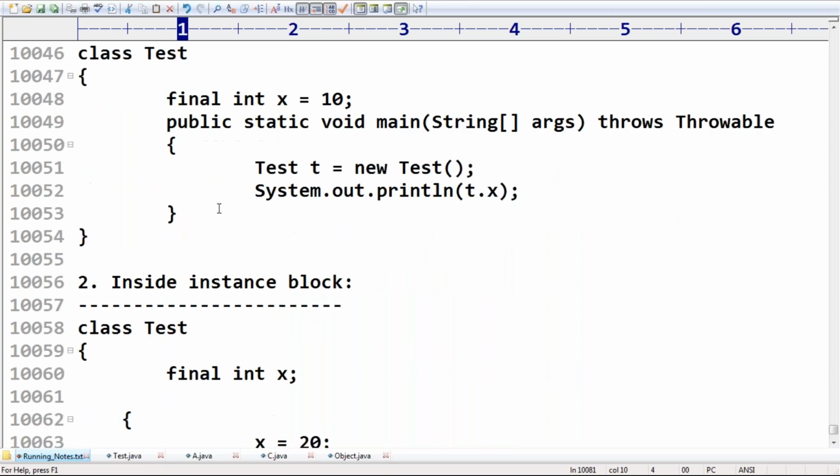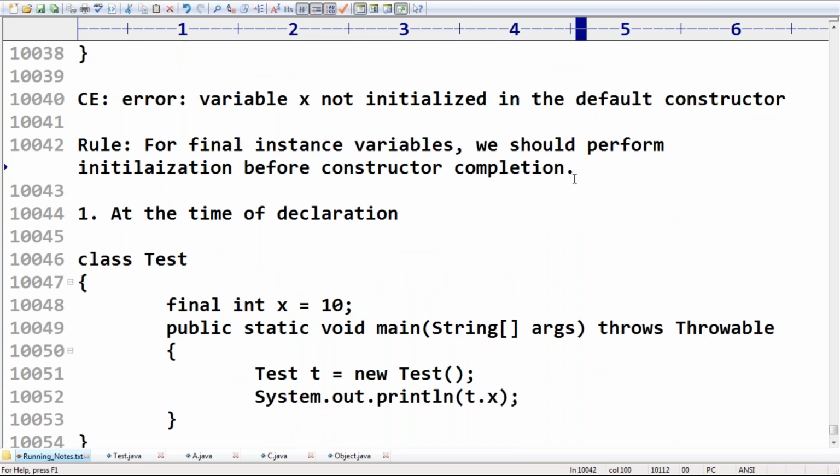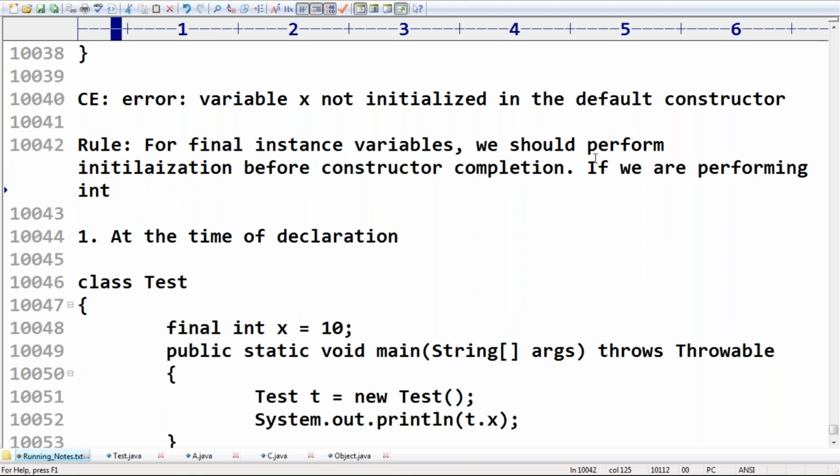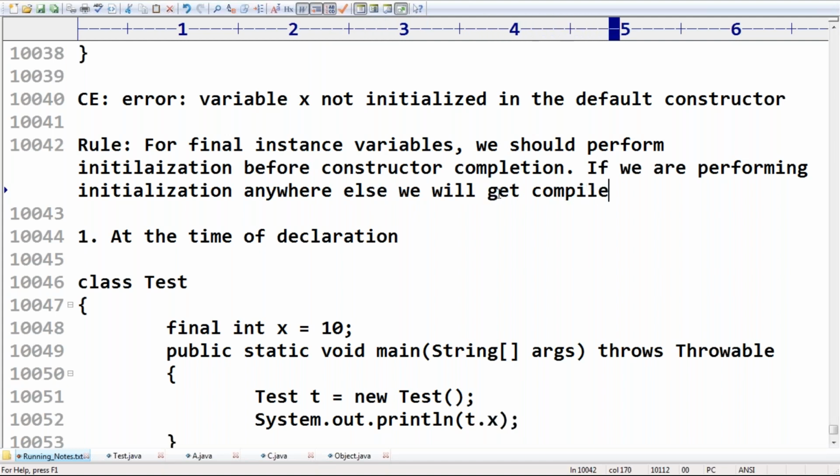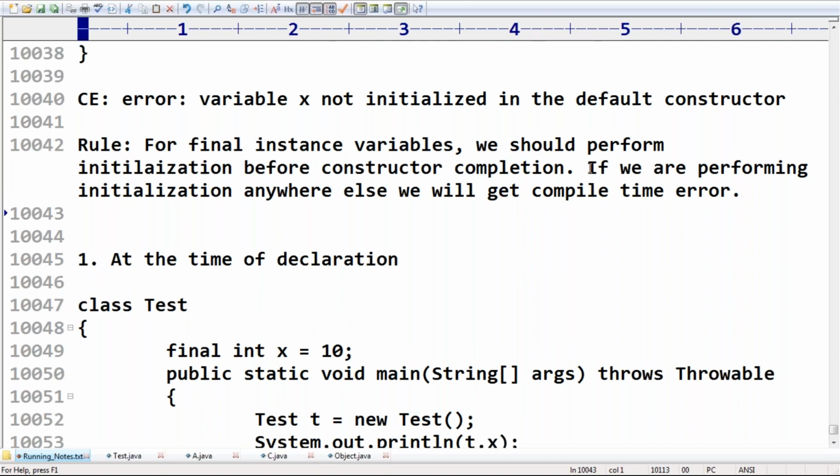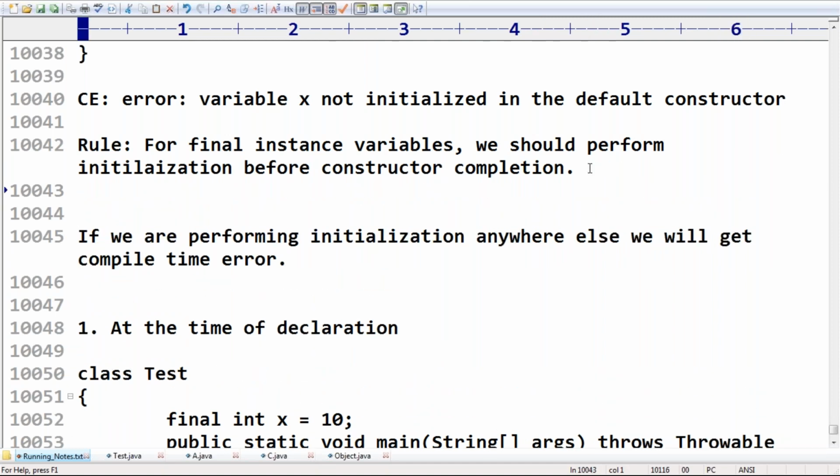Remember, if we are performing initialization anywhere else, we will get a compile time error, sir.